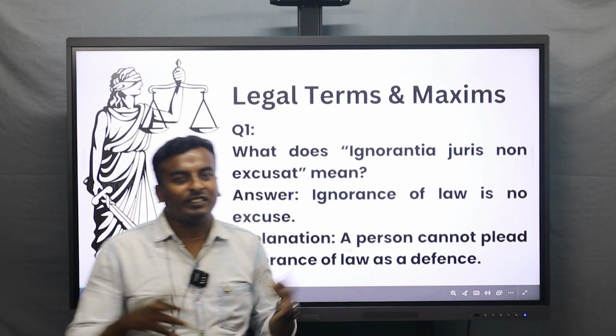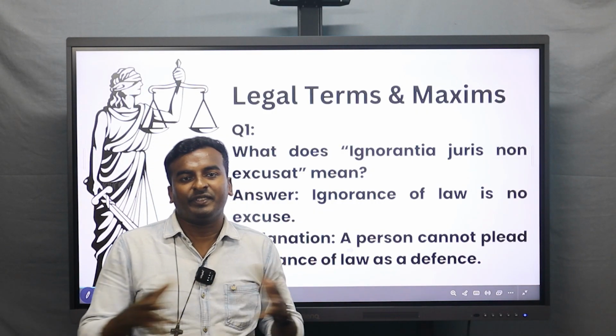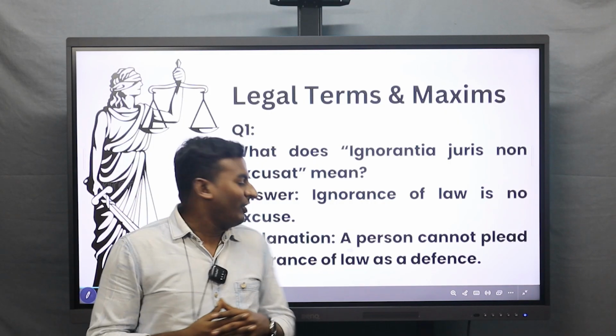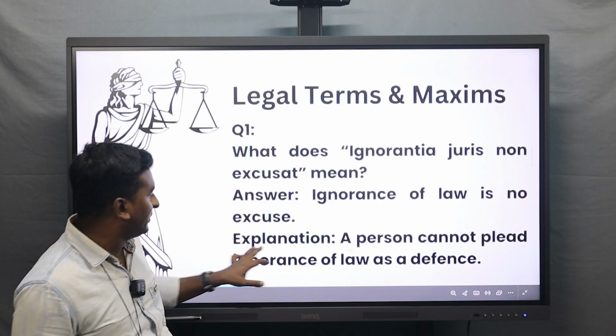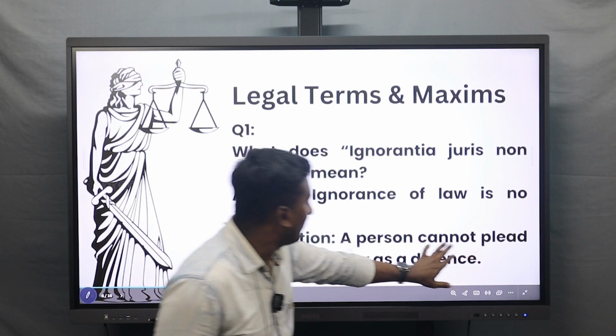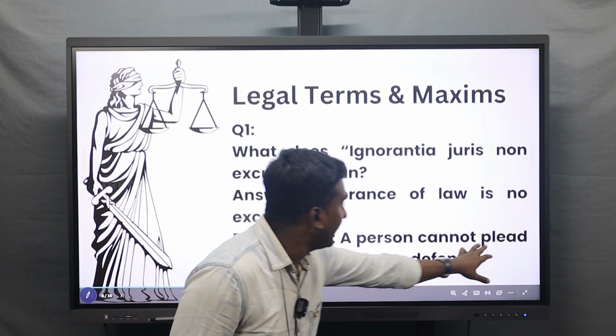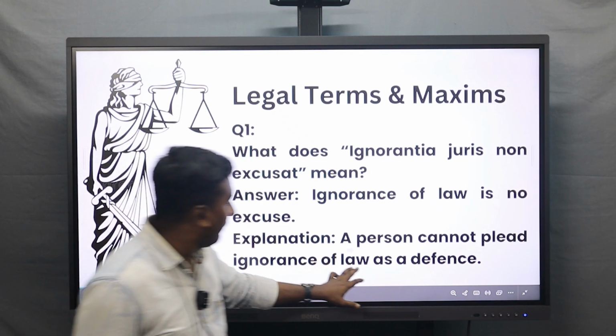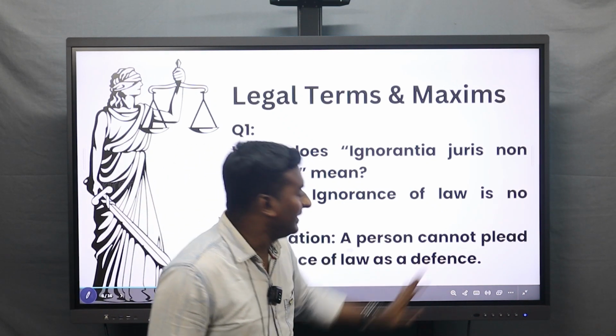If you do not know the law, and you say that, it is not an excusable thing. Ignorance of law is no excuse. Explanation: a person cannot plead ignorance of law as a defense.